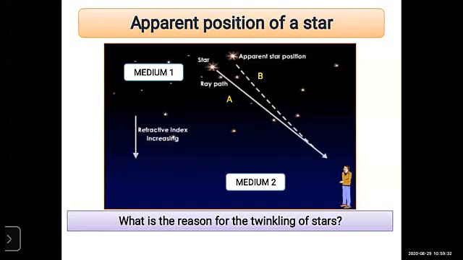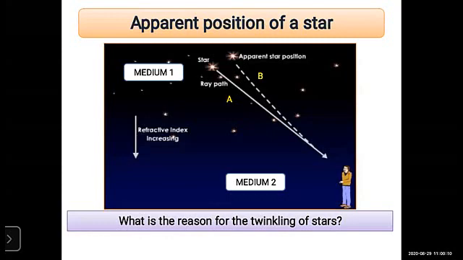And the star's light is coming towards us from rare medium to denser medium, and it bends towards the normal continuously. It looks like the star appears at a higher position in the sky because of the bending of the refracted ray. This is nothing but the apparent position. The apparent position of the star keeps changing and changing.